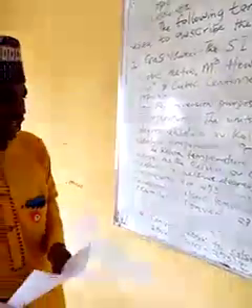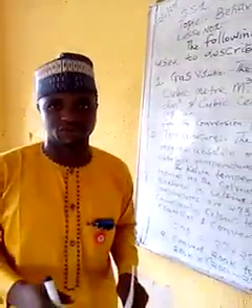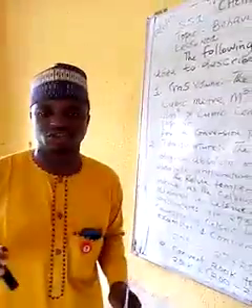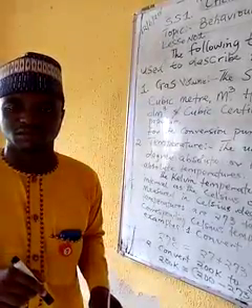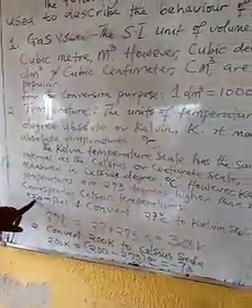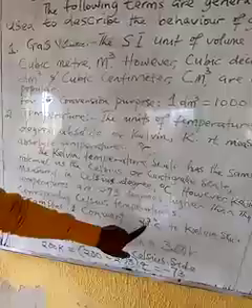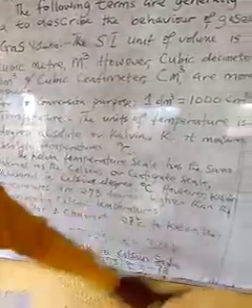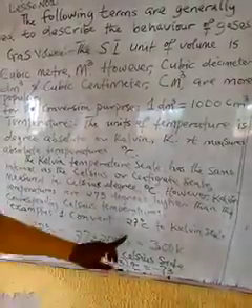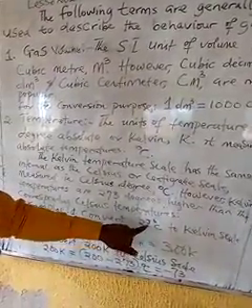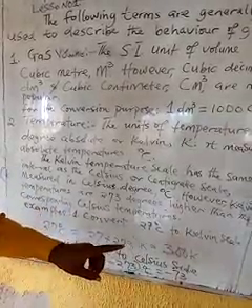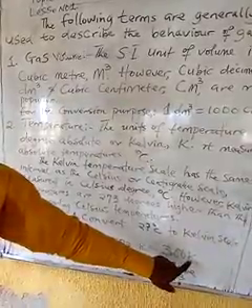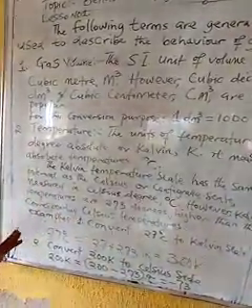What I'm trying to explain here is, for the purpose of conversion, 0 degrees Celsius is equal to 273 Kelvin. Am I communicating? So therefore, for the purpose of conversion, I have some examples here. 1. Convert 27 degrees Celsius to Kelvin scale. It's very easy. What you are going to do is just add this 27 to 273. Whatever you have, the unit should be in Kelvin. Automatically, you have converted that.